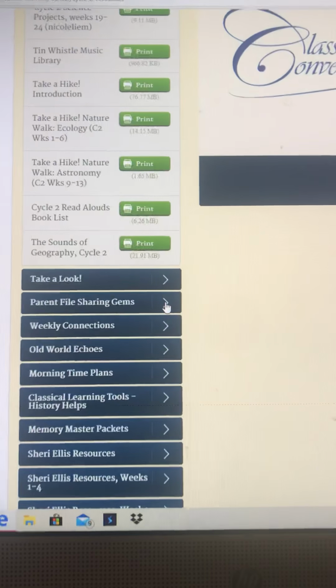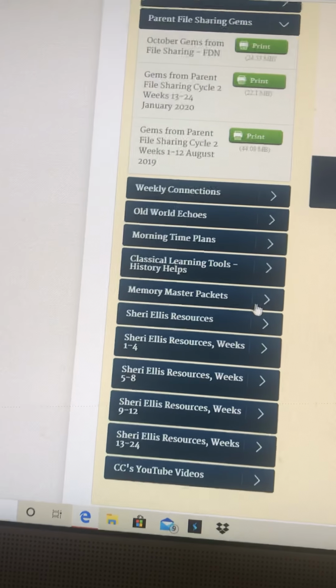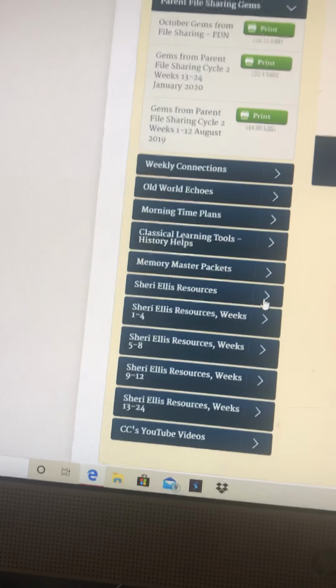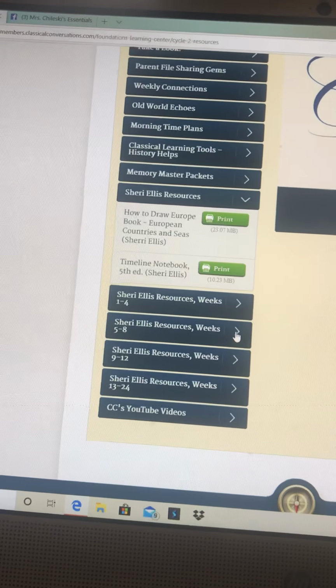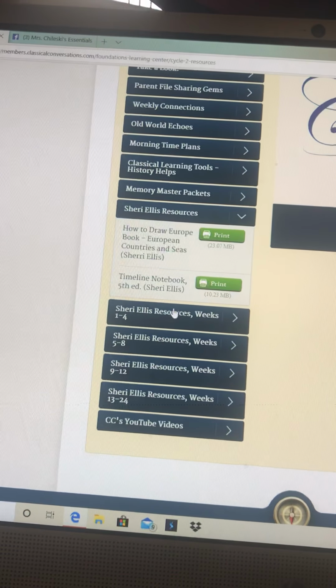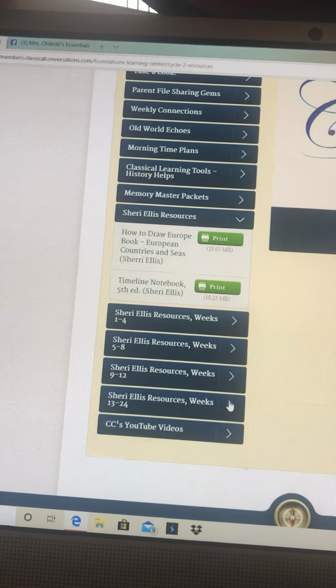And then parent file sharing gems. This is the final thing I want to show you. Oh wait, maybe there's more than that. There's a lot right here in this thing. The Sherry Ellis resources, she's one of the users that's well known. She has a How to Draw Europe book. For our geography, she has a timeline notebook.